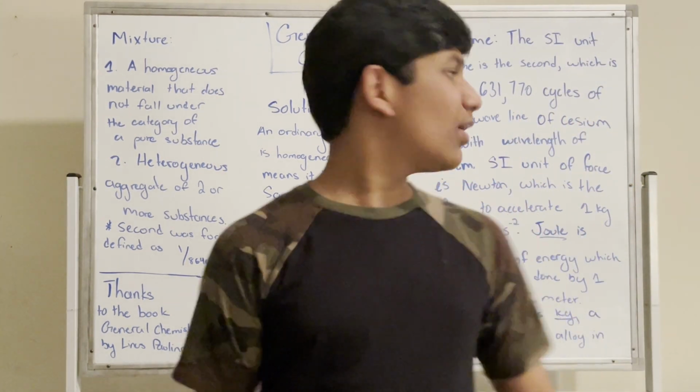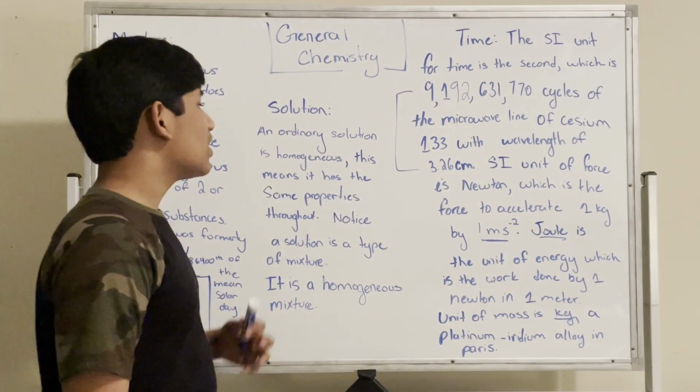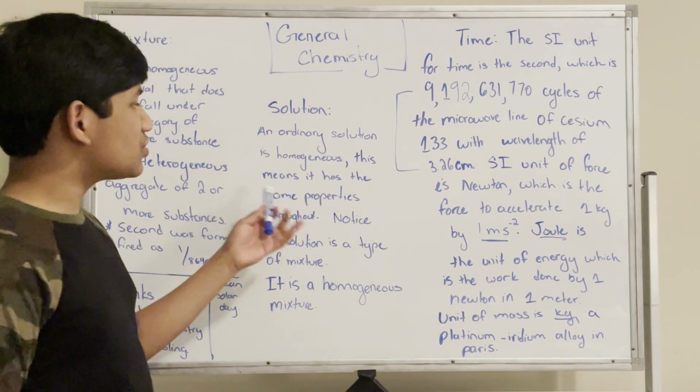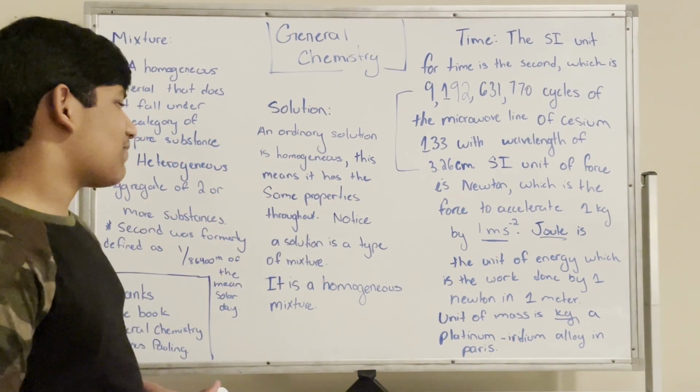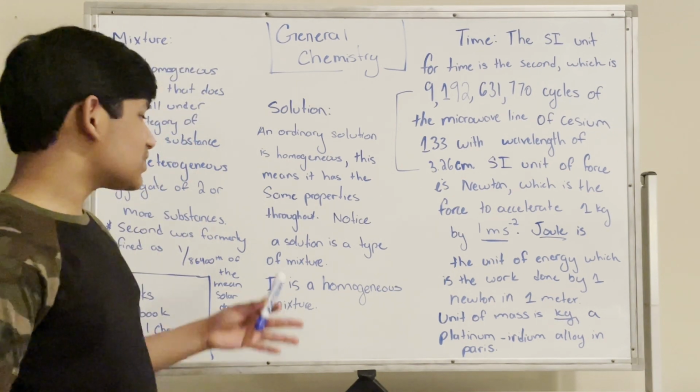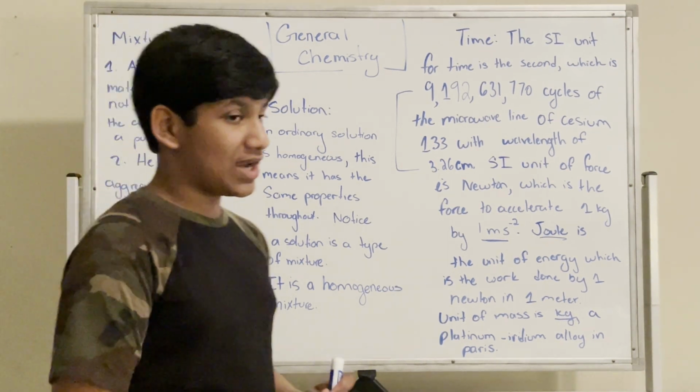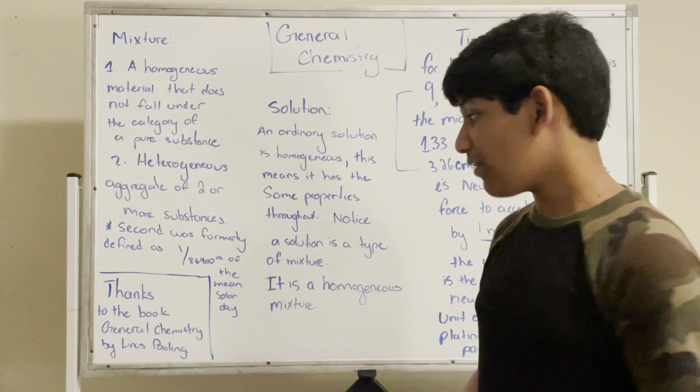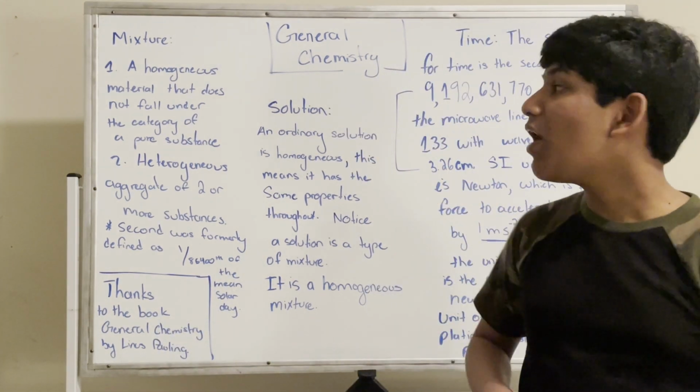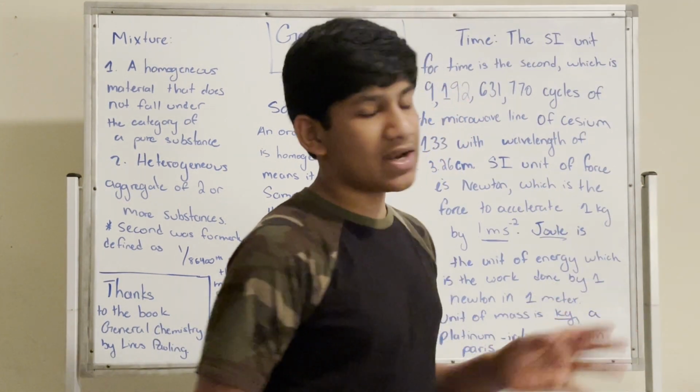So as you can see, an ordinary solution is homogeneous, and this means it has to have the same properties throughout. And notice a solution is a type of mixture. It's a homogeneous mixture. Now, thanks to the book General Chemistry by Linus Pauling for giving all the definitions we're talking about in this video.